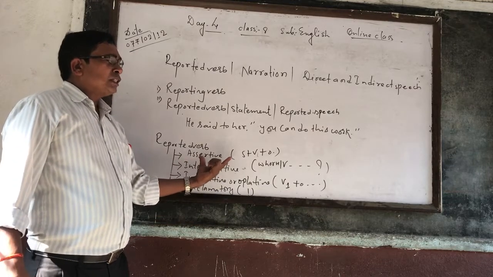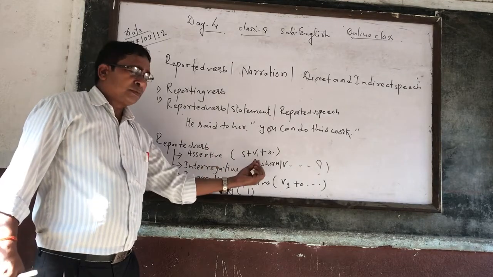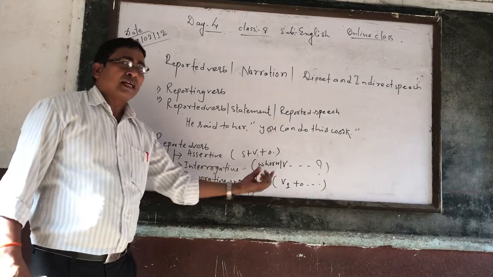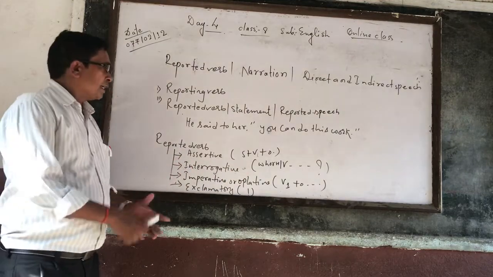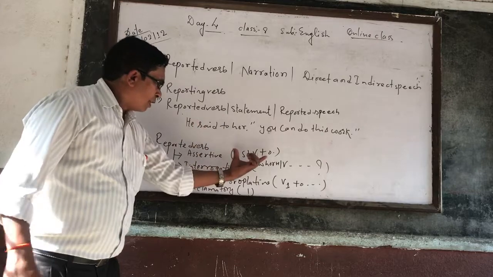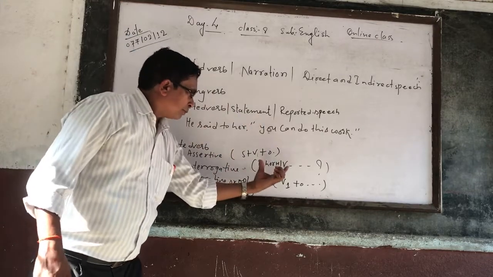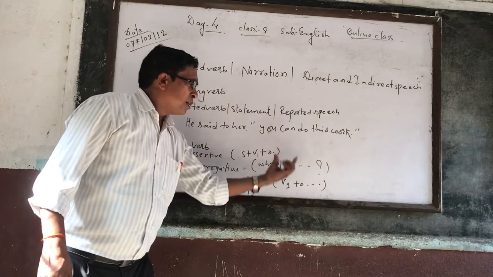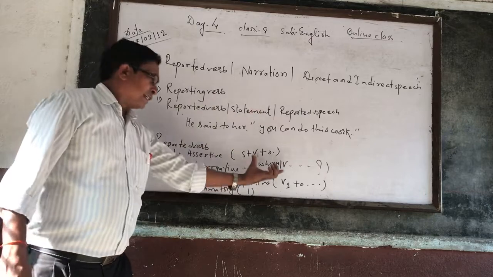Assertive means generally you can observe if there is subject, verb and object and full stop at last. That is known as assertive. Whereas if there is a WH or helping verb and question mark at last, it is known as interrogative.